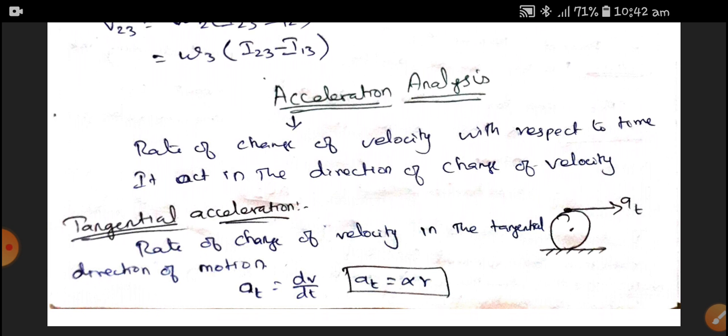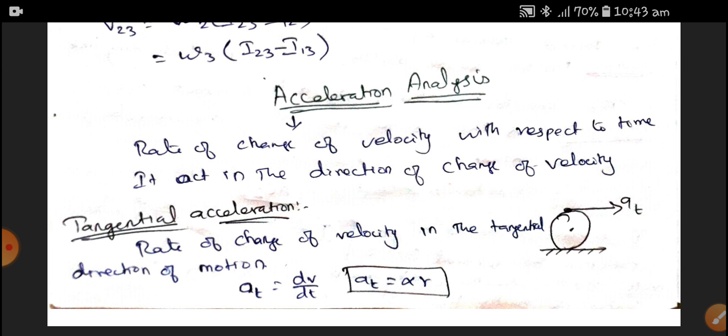And we have different types of accelerations available: tangential acceleration, centripetal acceleration, centrifugal acceleration, normal acceleration, and the very important Coriolis component of acceleration. Okay, the acceleration is beautifully postulated by Mr. Klein, sorry, Mr. Klintz. He derived an acceleration with uniform velocity. So that we have to see at last.